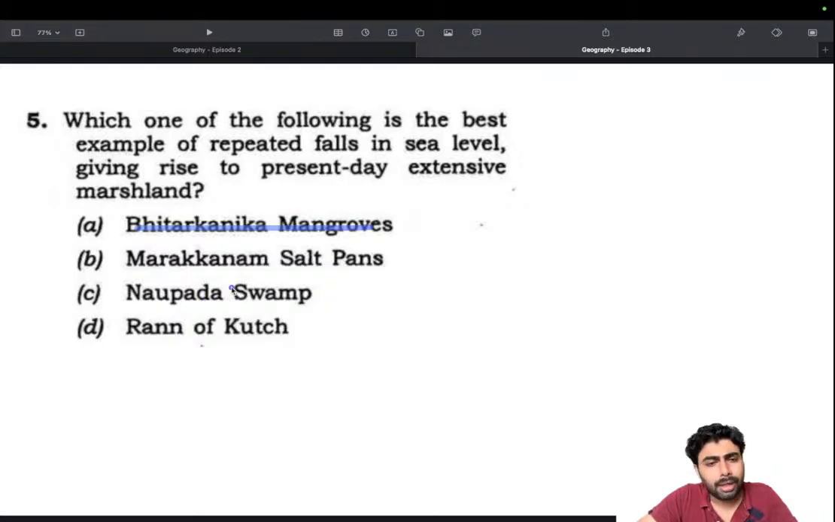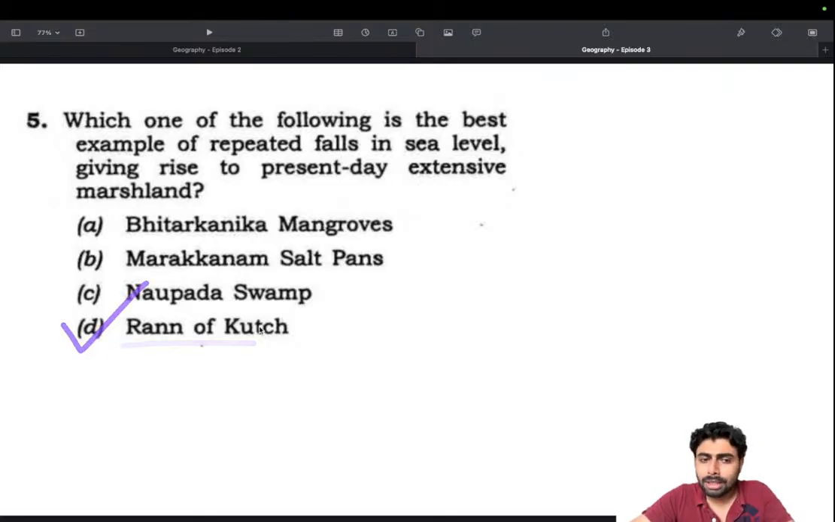Marakanam and Naupada, I don't really know where they are located, or are they close to the coast, or are they extensive marshland? Rann of Kutch is an extensive marshland, and sea level fall is visible actually because of the sand or salt deposits there. It's very visible that it was once submerged under the ocean only, or the sea only. So that makes perfect sense. So this description fits very well with my knowledge and the available option. So I will be choosing that.